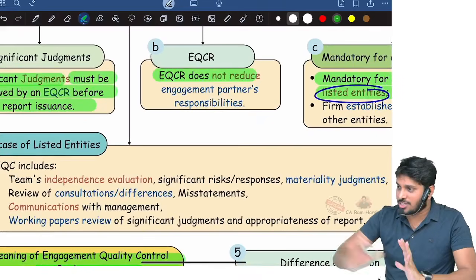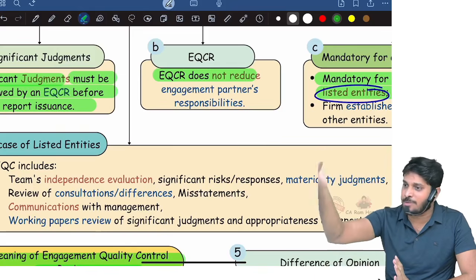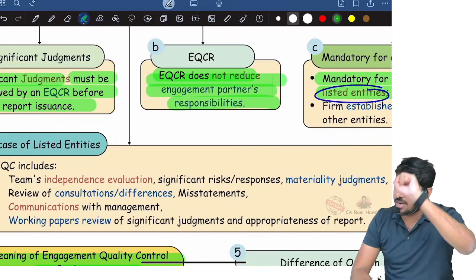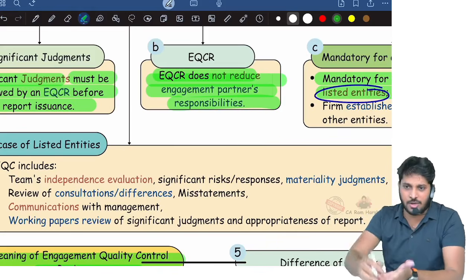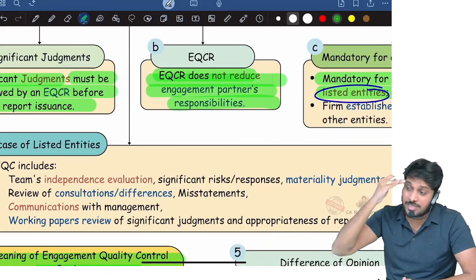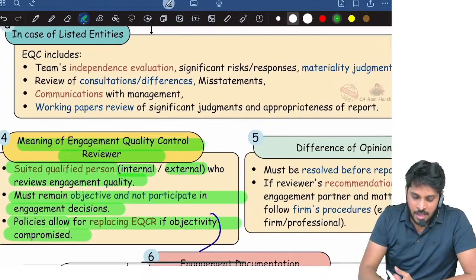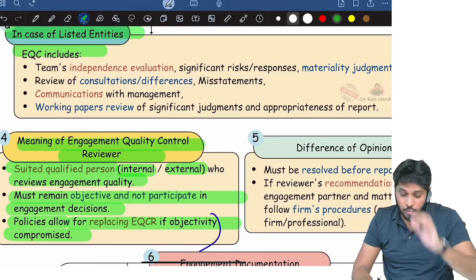Next, now, the engagement quality control reviewer, EQCR. Just because the quality control reviewer is reviewing, that does not reduce your engagement partner responsibility. EQCR does not reduce the partner's responsibility. Partner responsibility remains intact. It is just like a second opinion. Before I sign the report, you just see once whether the points which I could not identify, you may identify. For that reason only.